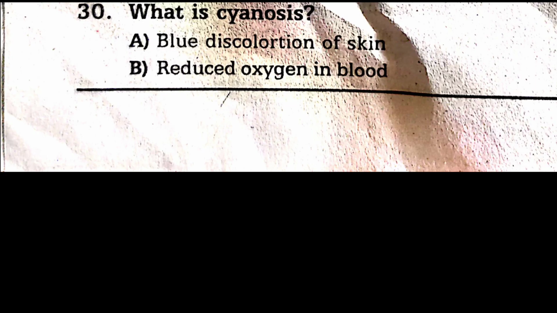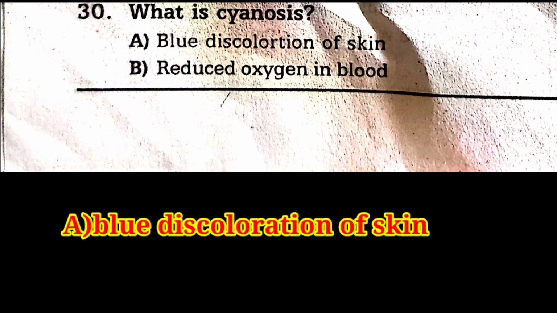Question number 30. What is cyanosis? Option A, bluish discoloration of the skin. Option B, reduced oxygen in blood. The answer is option A, bluish discoloration of the skin.